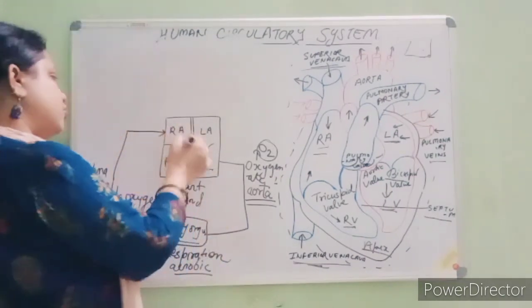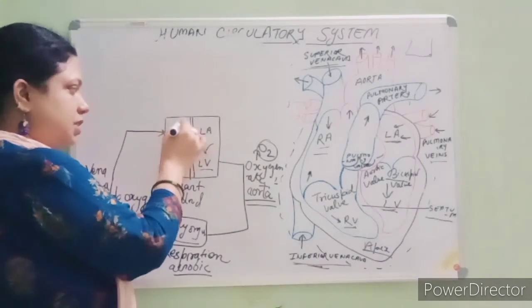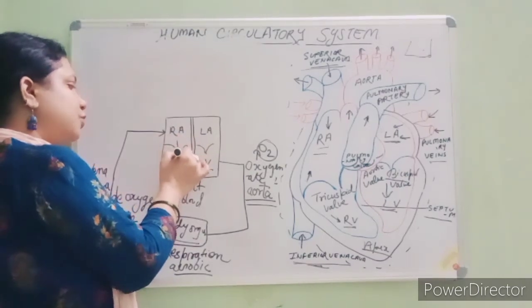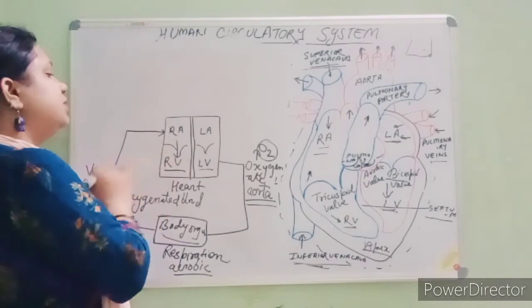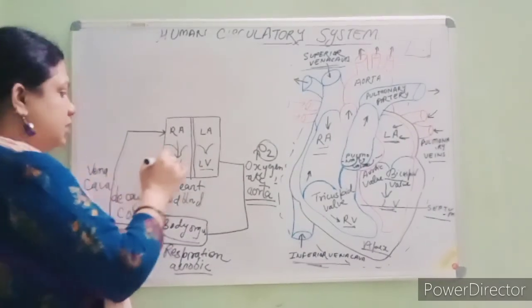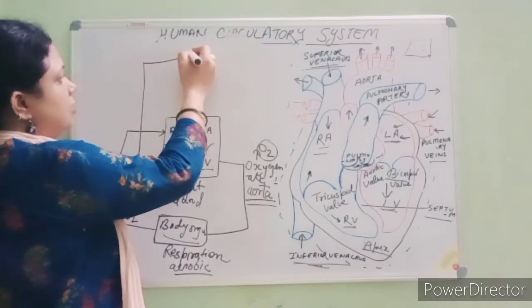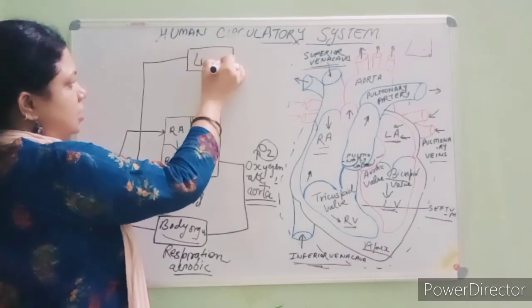Clear? Now contraction occurs. The blood is present in the right atrium, and due to the contraction, the blood flows into the right ventricle. Clear? After that, students, from the right ventricle, the blood flows through the pulmonary artery and reaches the lungs. This is the lungs.